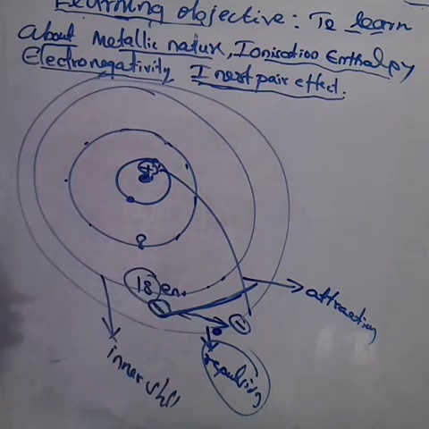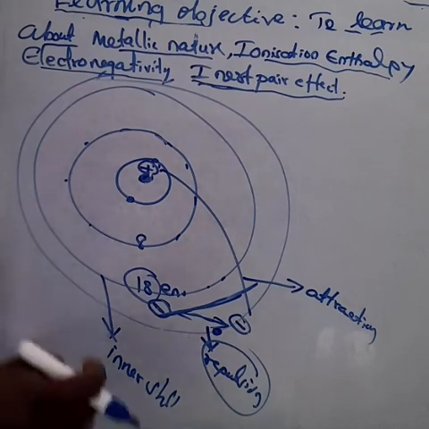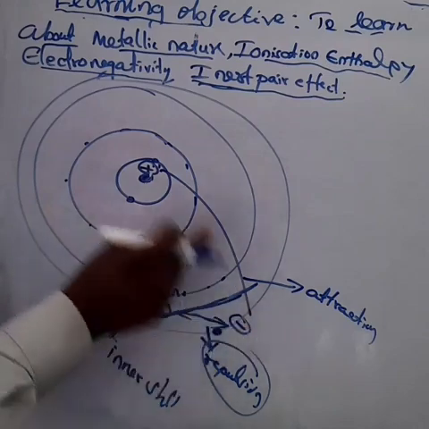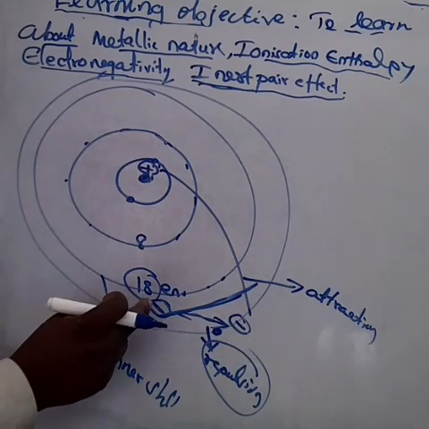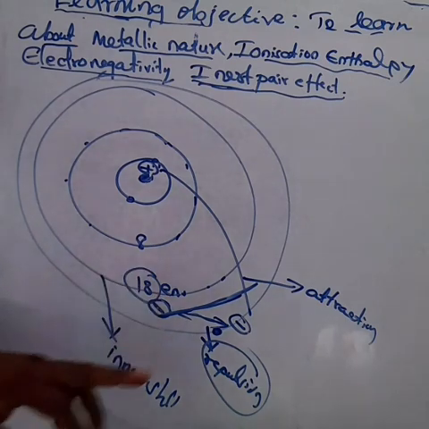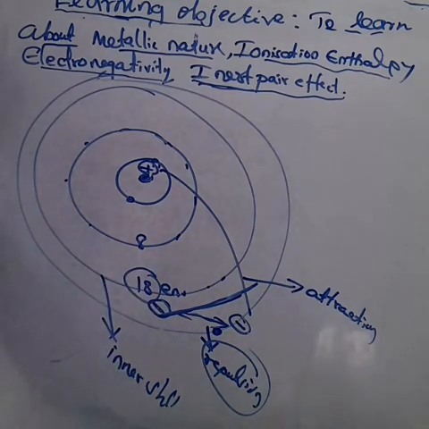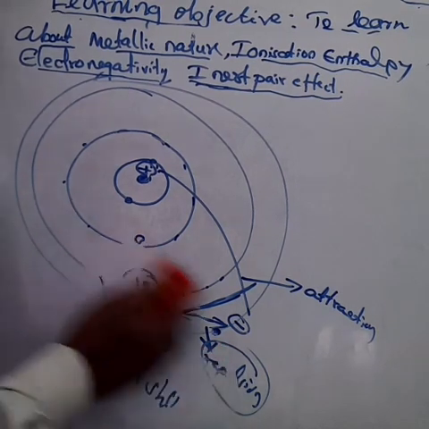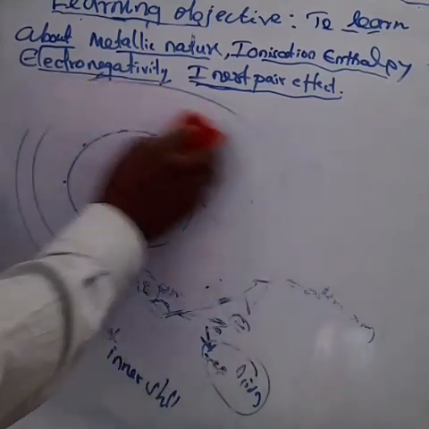There are two properties: attraction and repulsion. Attraction means the proton attracts the electron. Repulsion means that because electrons have negative charge, the electrons in the outermost shell and the electrons in the inner shell repel each other. That effect we call shielding, otherwise the screening effect. So that's a problem. They have some marginal difference in groups 13 and 14. Can you understand, my dear children?